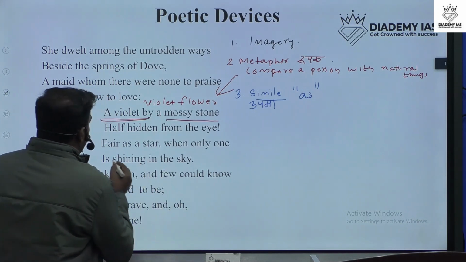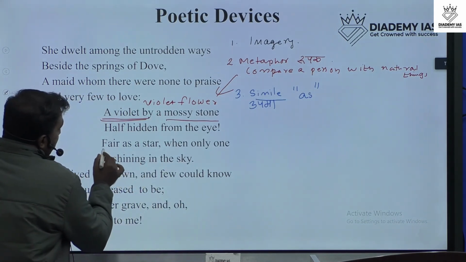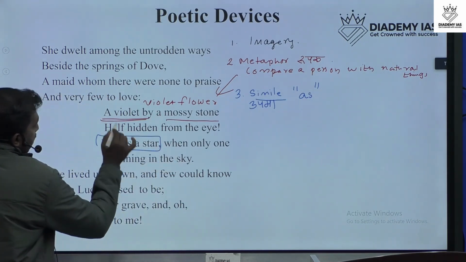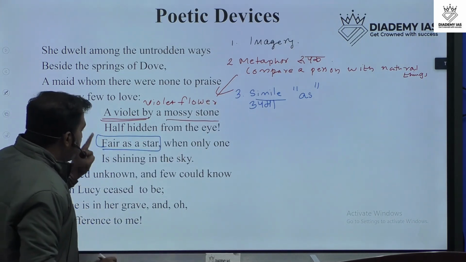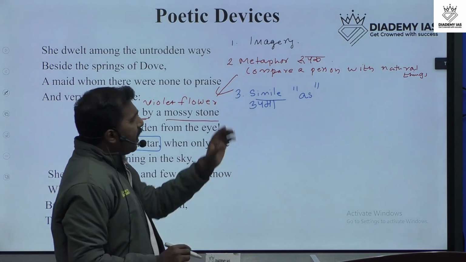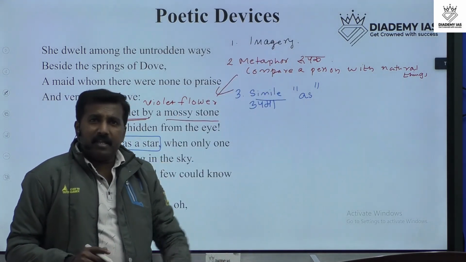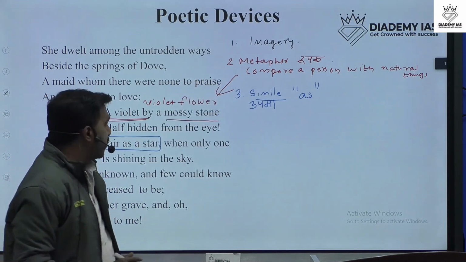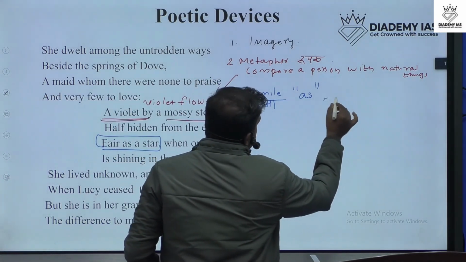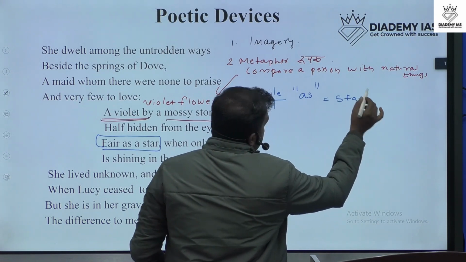Here in this poem, we can see "fair as star." "Fair as star" is a simile, or ubama. Normally we wonder what the difference is between metaphor and simile.